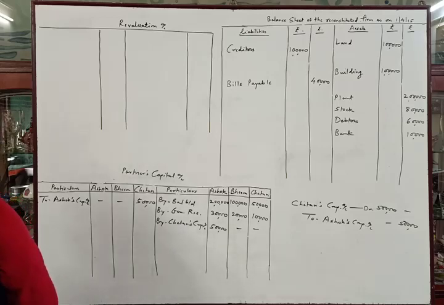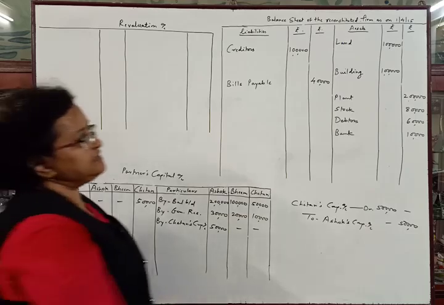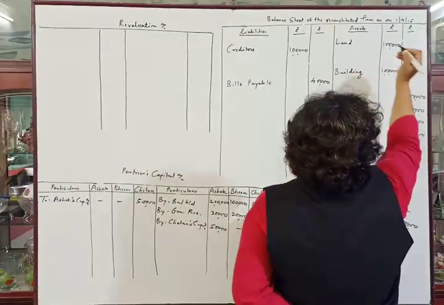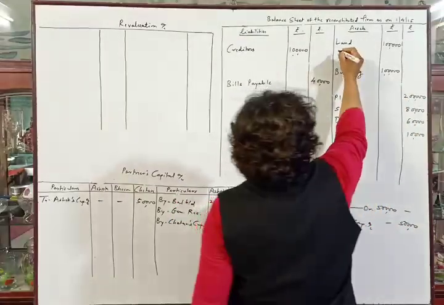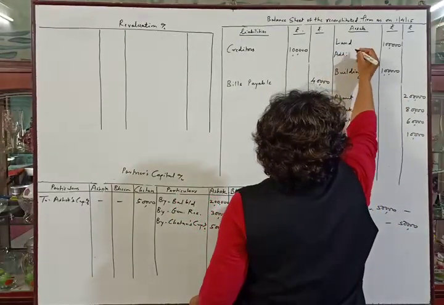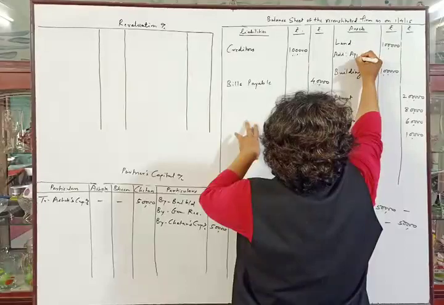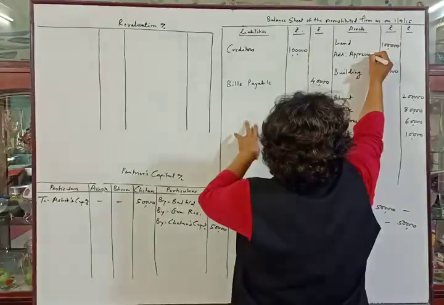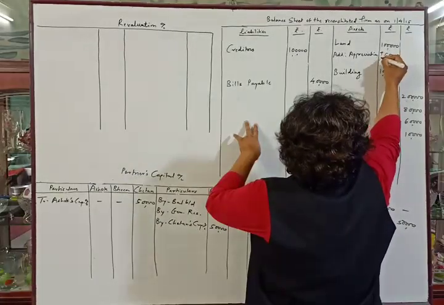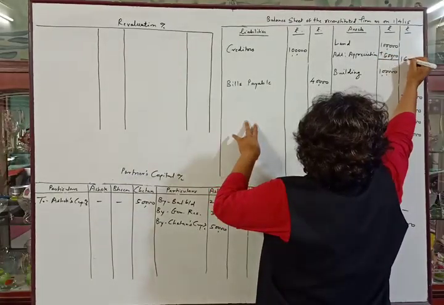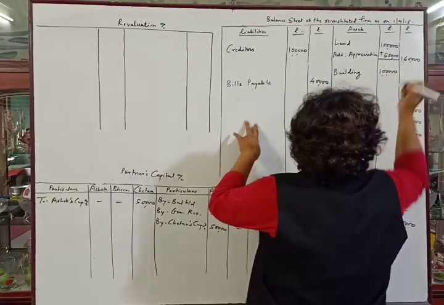Then the second adjustment, land to be revalued at rupees 1,60,000. It means we have to make the value of land rupees 1,60,000. It means there is appreciation of rupees 60,000. So add appreciation rupees 60,000. So in the outer column, the new amount of land will be rupees 1,60,000.